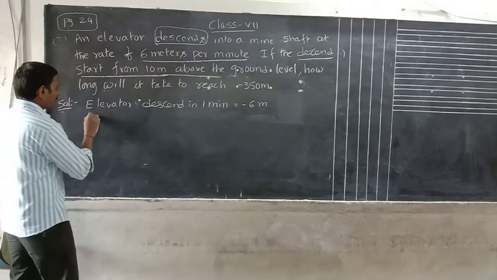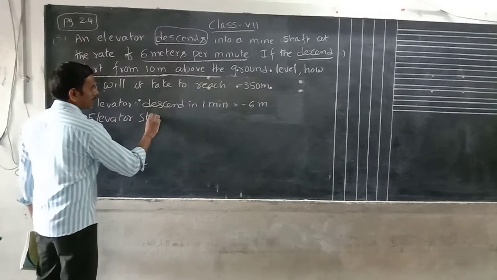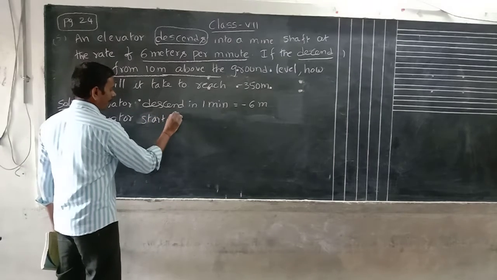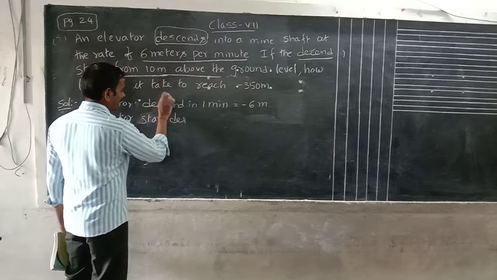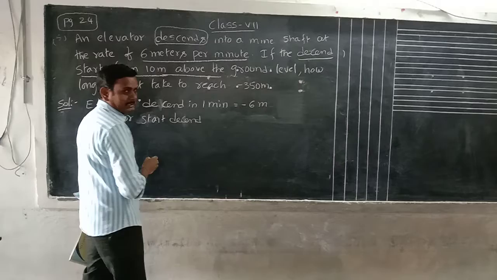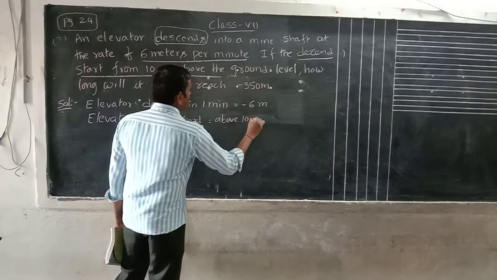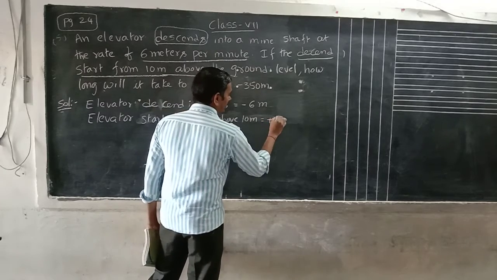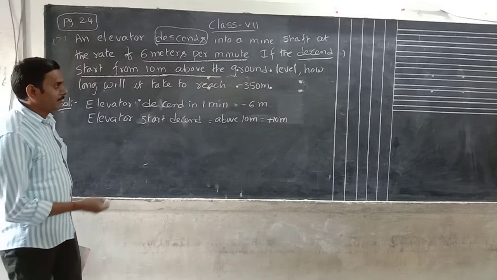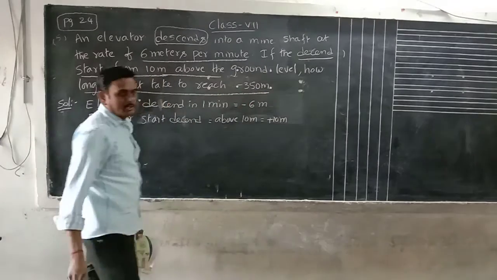Elevator start of descent is equal to 10 meters above ground. Above 10 meters we can write as plus 10 meters. But what is the required question? How long will it take to reach -350 meters?